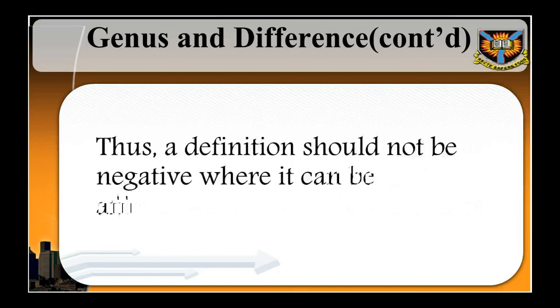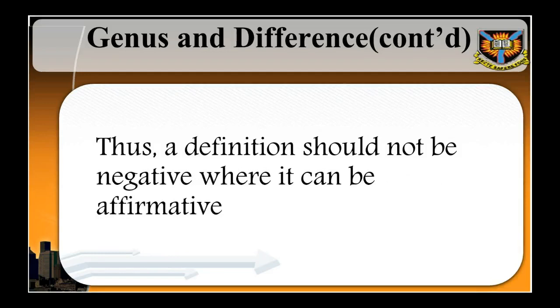Thus, a definition should not be negative where it can be affirmative. This implies the awareness that there are some terms whose definitions are essentially negative. For instance, employing the affirmative definition will not help in explaining the term orphan. Rather, the term is best defined as a child who does not have parents.